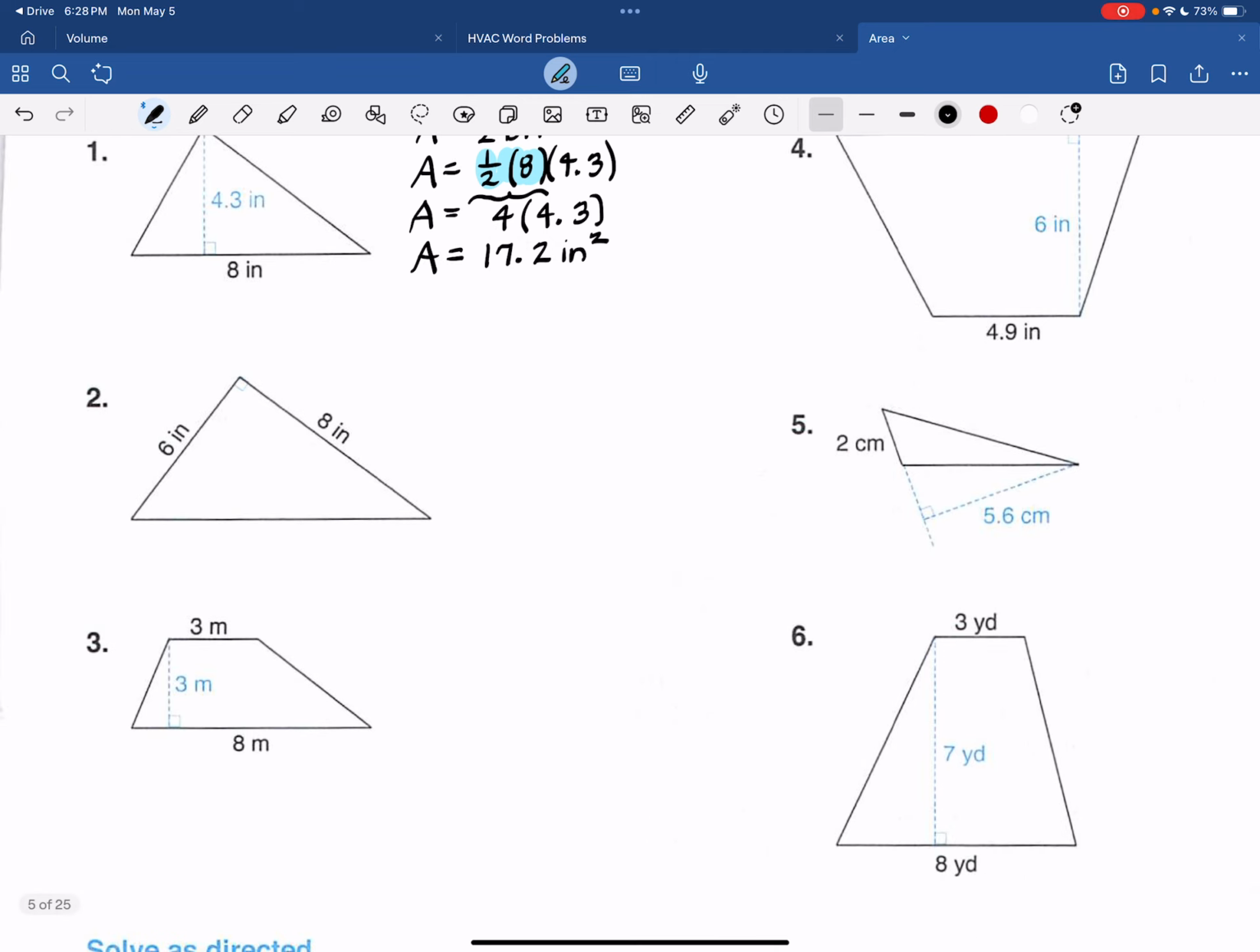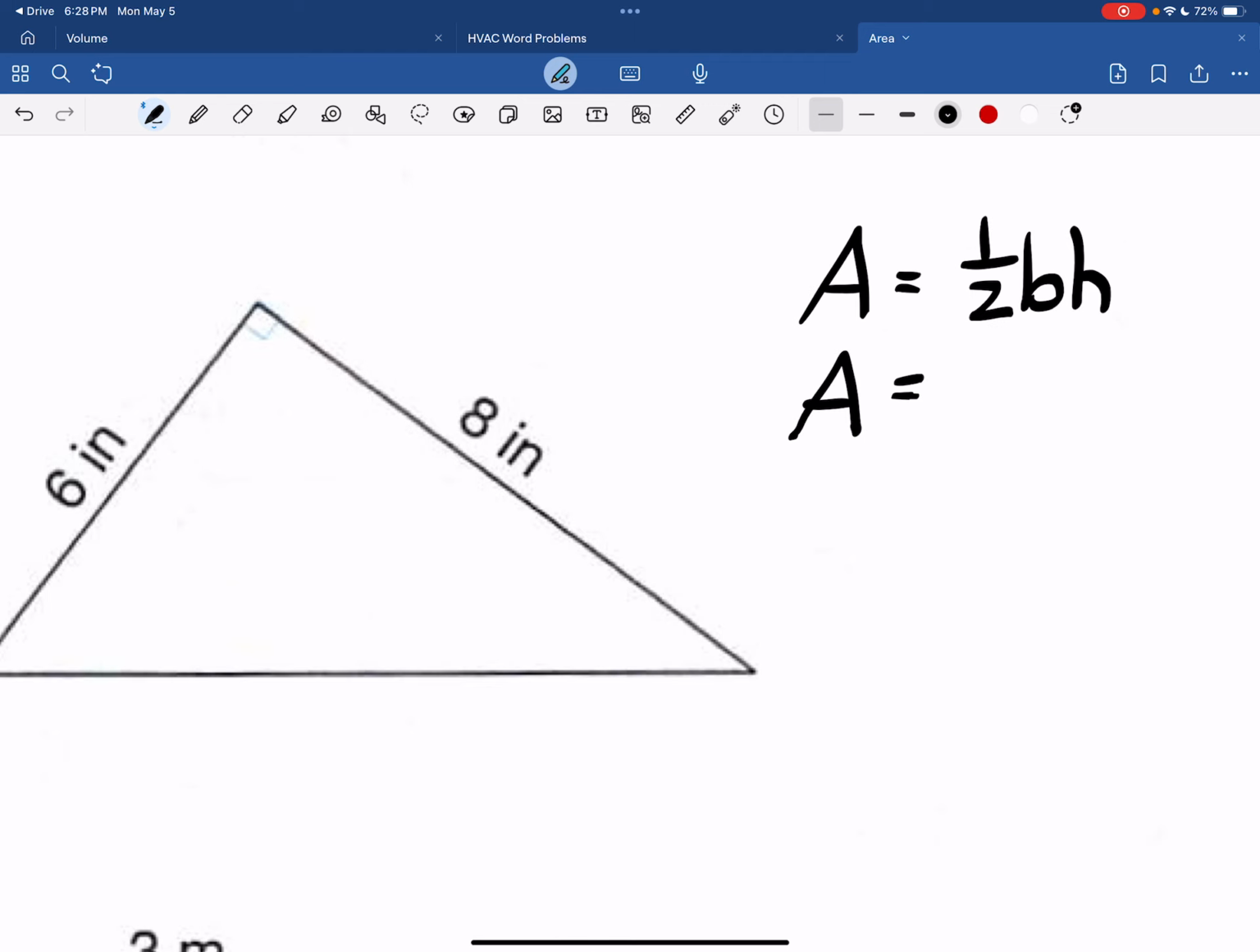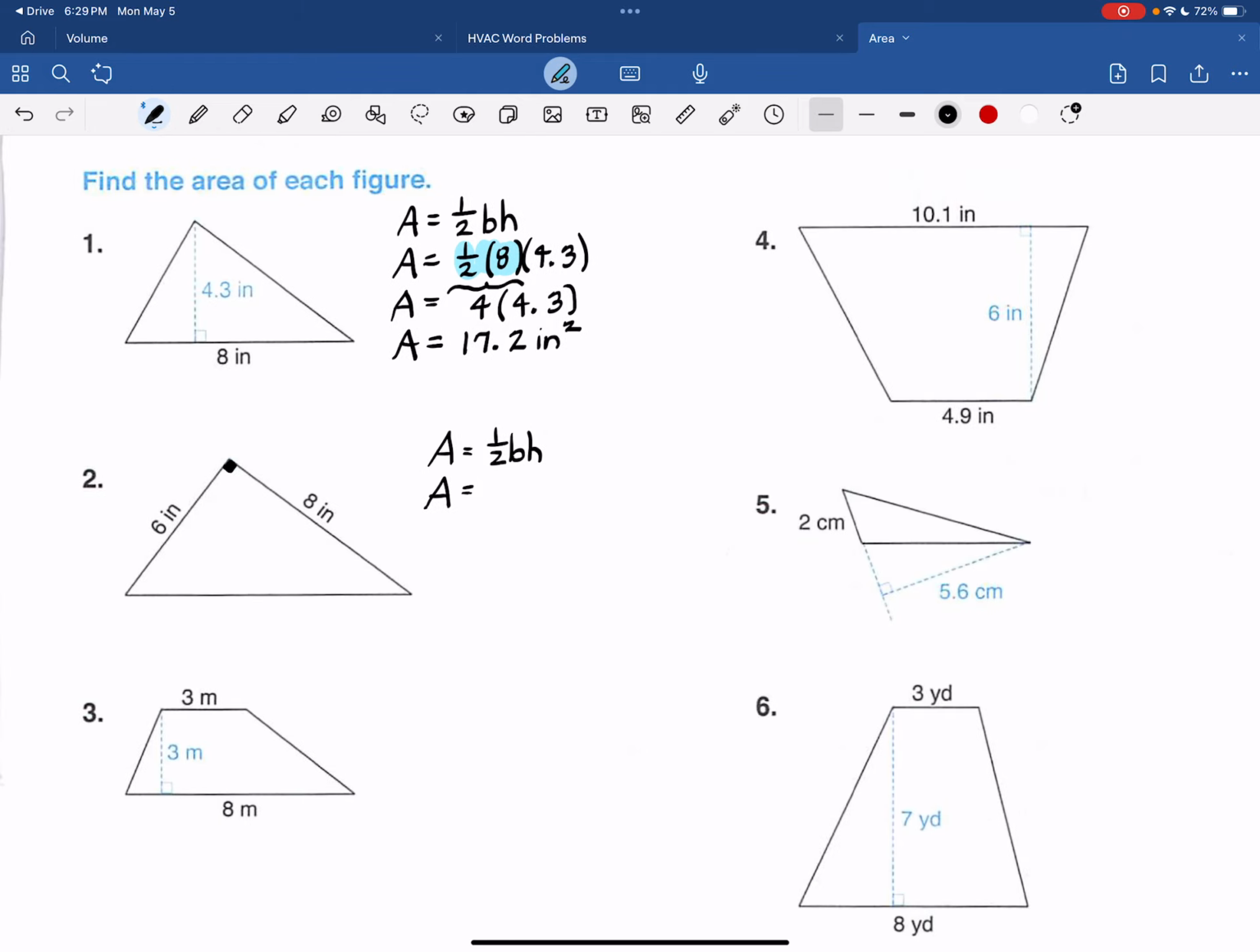Number 2 is another triangle. So let's do 1/2 base times height. Now, at first glance, you might be thinking, well, I don't know the height. I'm looking for this thing. But in this particular one, that's not the case because of this right angle. Remember, height is always a perpendicular distance. And we do have that. We have the 8 there.